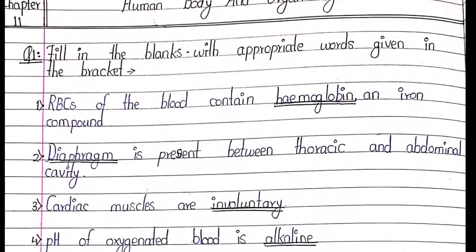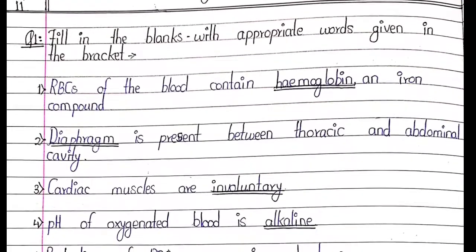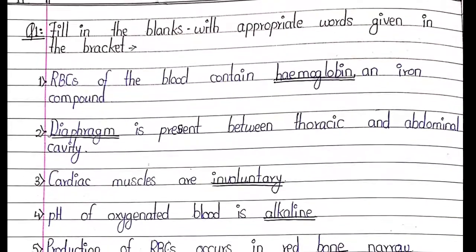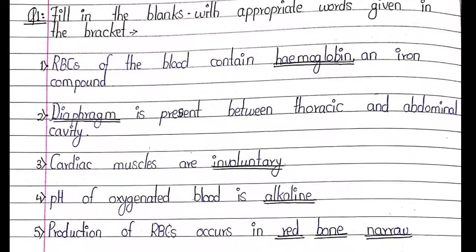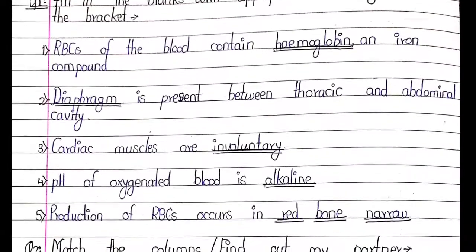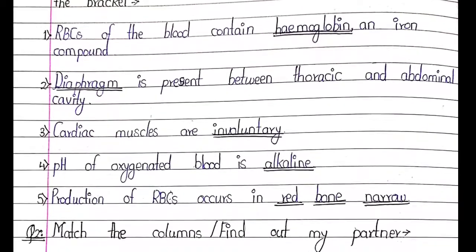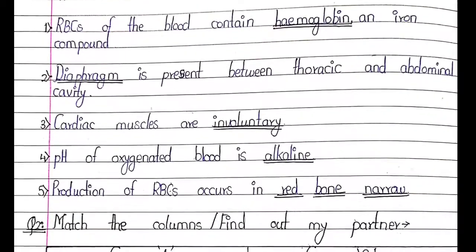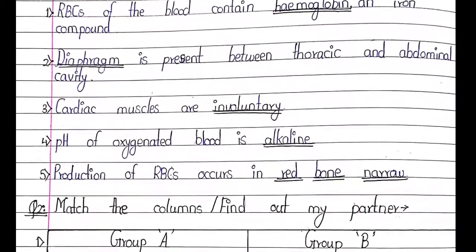First one, RBCs of the blood contain hemoglobin, an iron compound. Second, diaphragm is present between thoracic and abdominal cavity. Third, cardiac muscles are involuntary. Fourth, pH of oxygenated blood is alkaline. Fifth, production of RBCs occurs in red bone marrow.